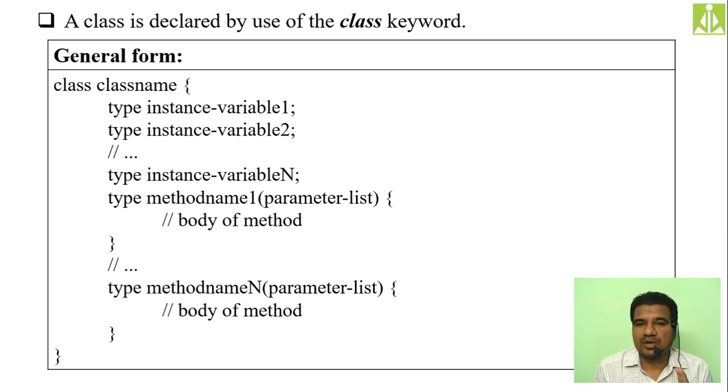Two reasons: because they are different from object to object. Even if you create two objects of the same class, these instance variables will differ. The first object's scope will be entirely different from the second object's scope. Their memory location, everything is entirely different. That's the reason we call the variables we declare inside the class instance variables.